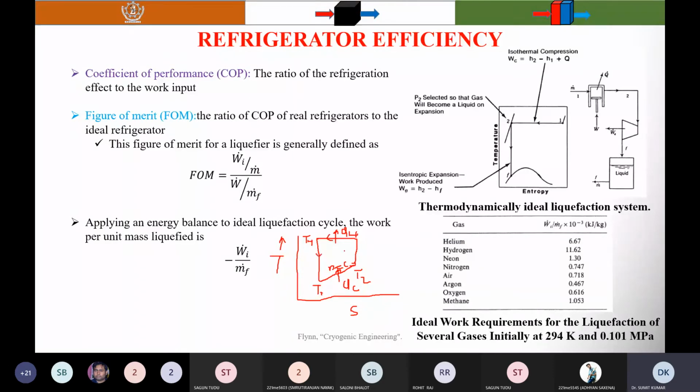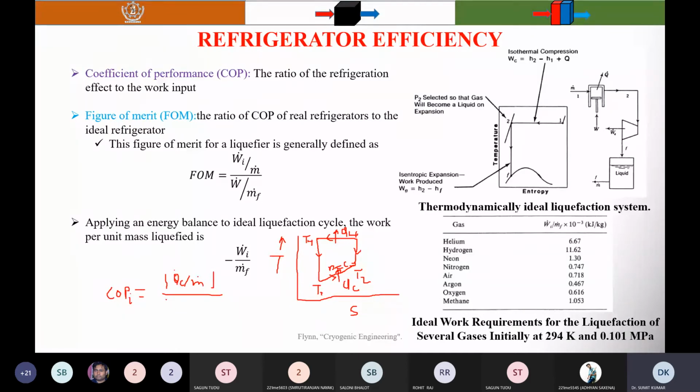So now you can write the COP. In this case, you will write the COP ideal is equal to, I have written per unit mass, QC divided by M, divided by, just like earlier I wrote for Carnot, QC by QH minus QC.